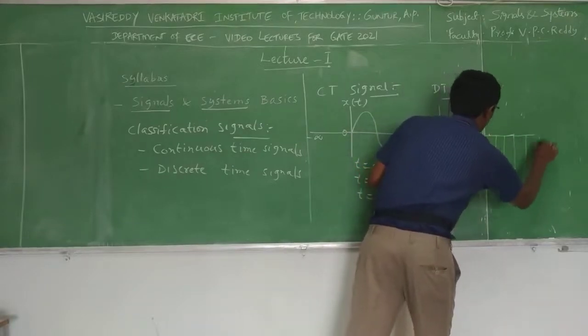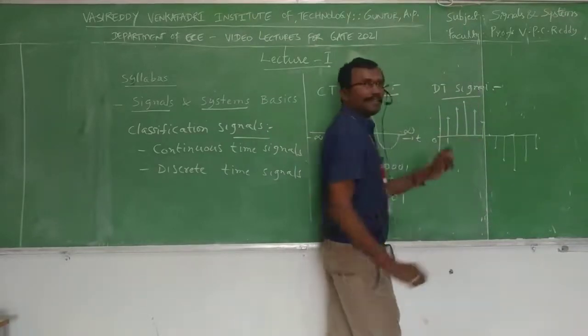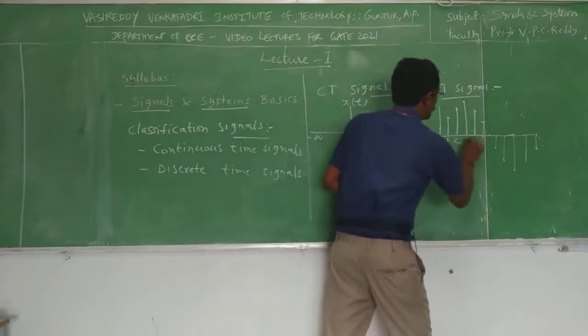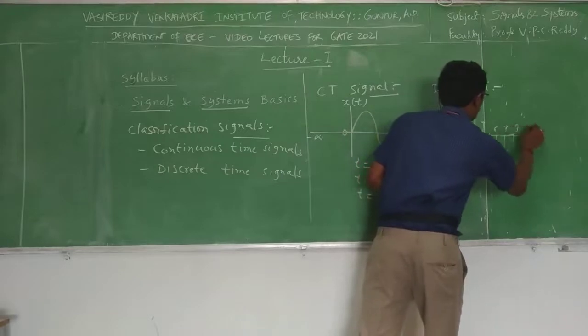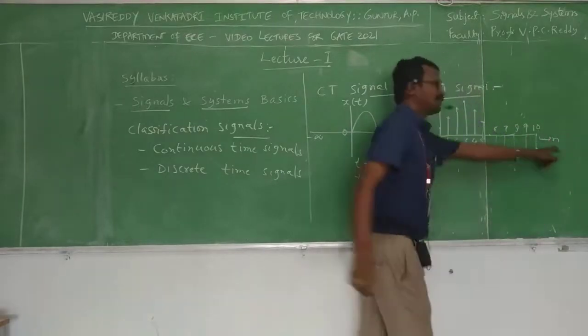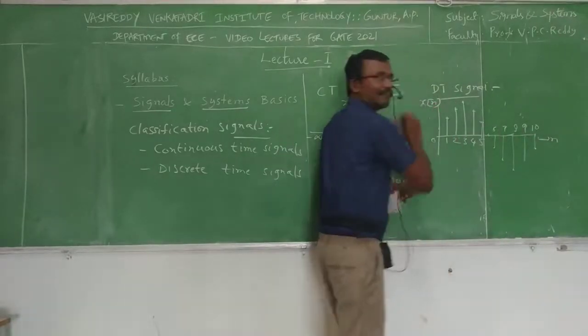So this is the example for discrete time signal. It is defined only for integer values of time axis. Why I am saying integer means 0, 1, 2, 3, 4, 5, 6, 7, 8, 9, 10. So here time axis is represented with small n. So here this is x of n.